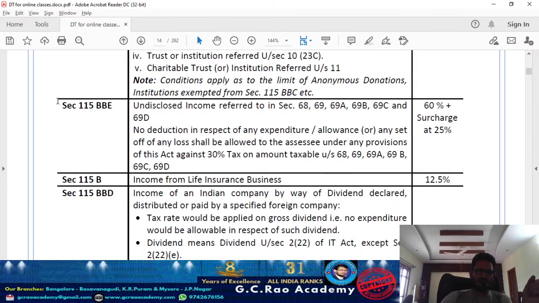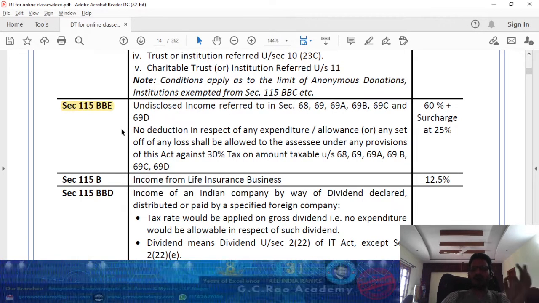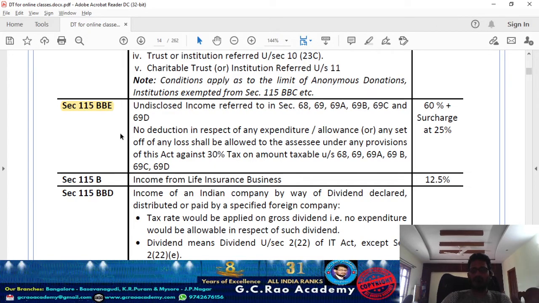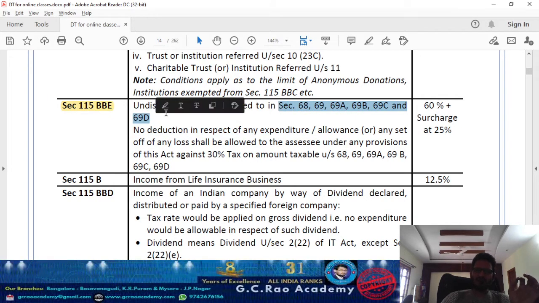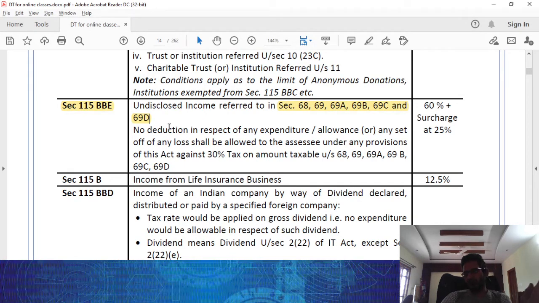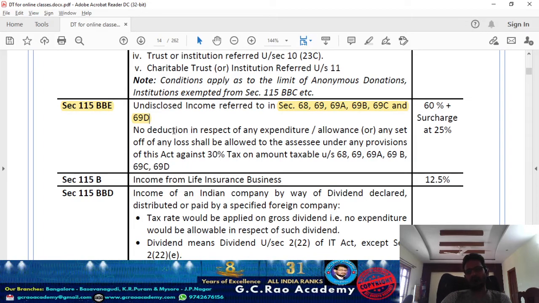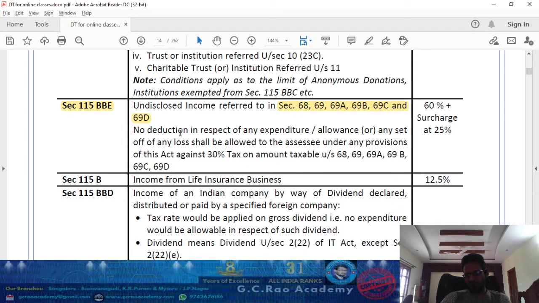Next one, sir, 115BBE. It's nothing but undisclosed income, unexplained income. Any kind of undisclosed income which is covered under sections 68 and 69, be it undisclosed income, undisclosed property, undisclosed bullion, unexplained expenditure, all unexplained items. You had some income, you had some property, but you don't know the actual source of income for acquiring that property or incurring that expenditure.